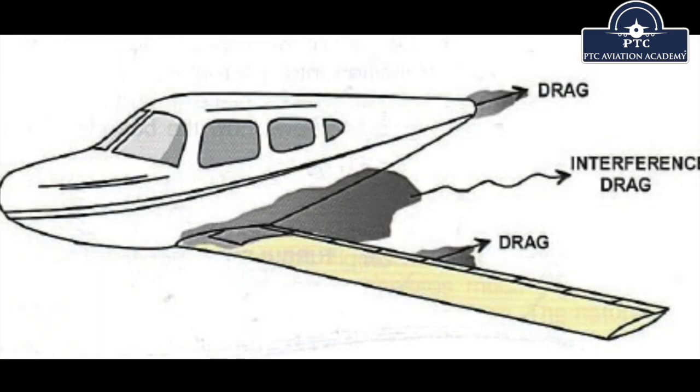Now if you put the fuselage and the wings together in a wind tunnel, you will expect to find around 2000 newtons of drag. But when you measure the drag, it's not going to be 2000, it is going to be, let's say, 3000 newtons of drag. This extra 1000, again I'm exaggerating to explain it to you, is your interference drag, which is created by the interference between two intersecting sections. This is your fuselage, this is your wing, and in this area it creates something called interference drag. Okay, so that is your interference drag.